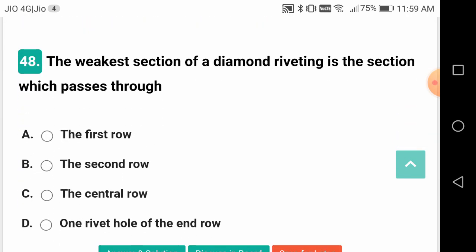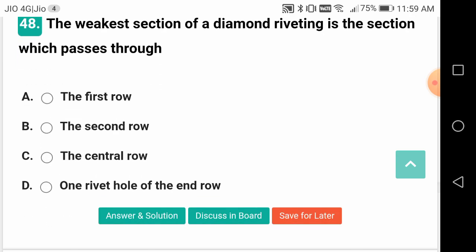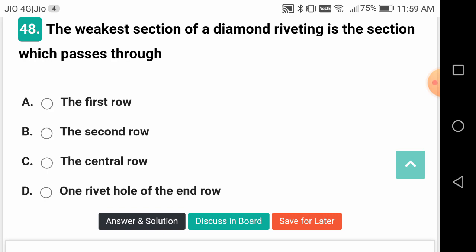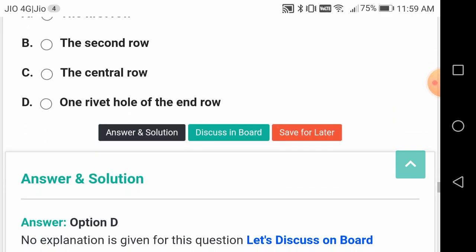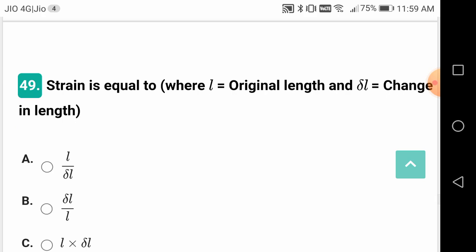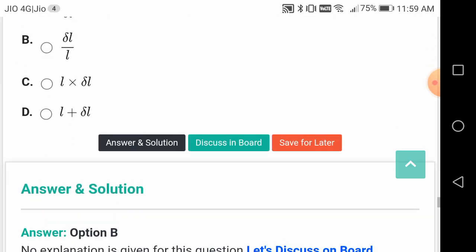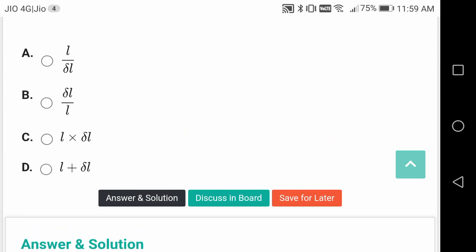The weakest section of the diamond riveting is the section which passes through one rivet hole of the end row. This is a good question, friends. The questions are from rivets. Strain is equal to delta L by L, change in length by original length.